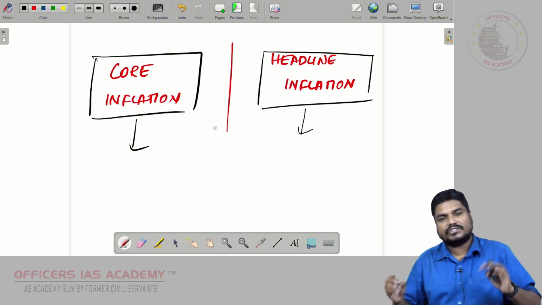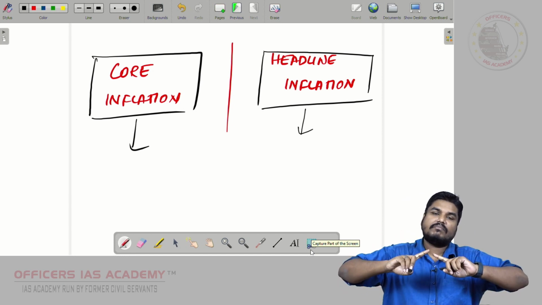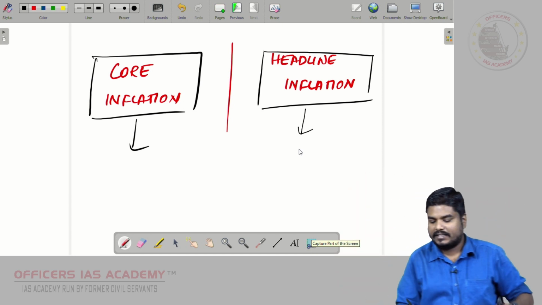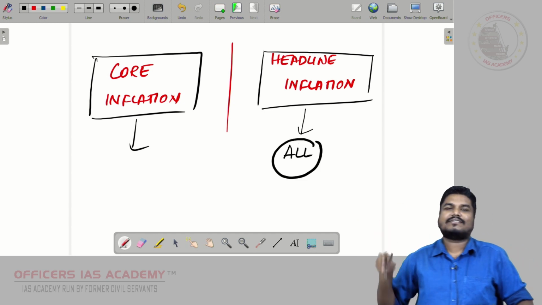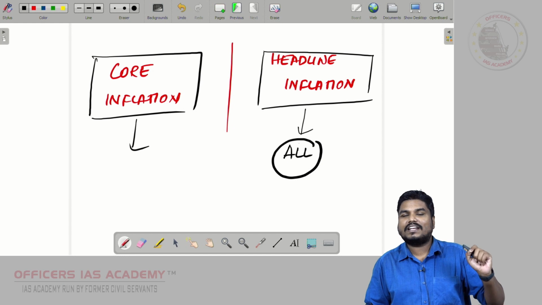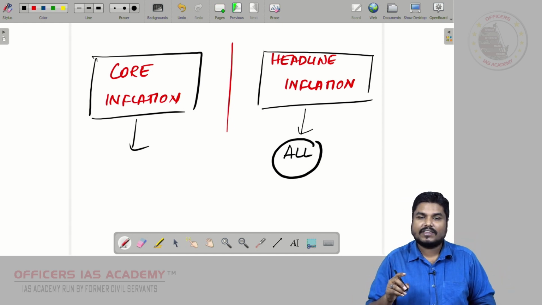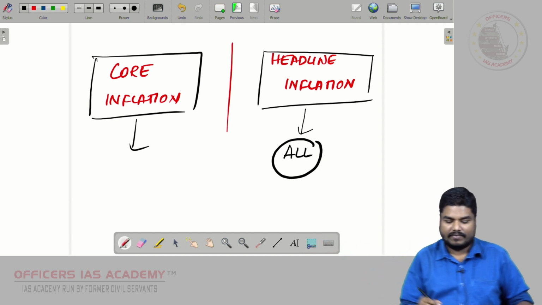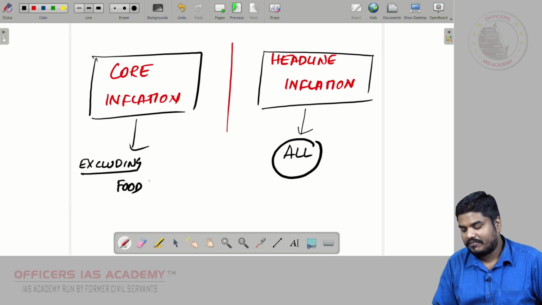Headline inflation refers to normal inflation. This inflation will cover the price rise in all the products. It measures the price rise in all the products. Core inflation will measure the price rise excluding food and fuel.